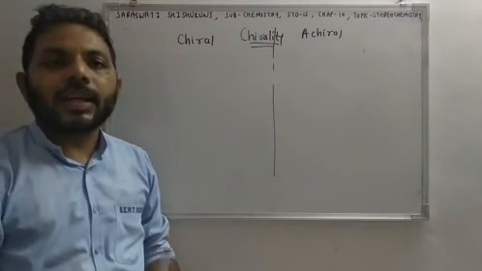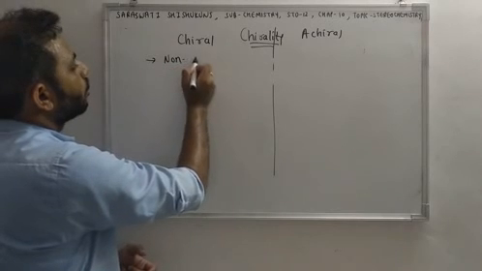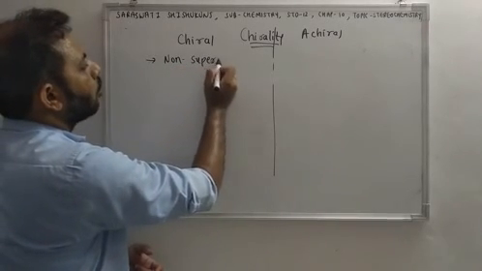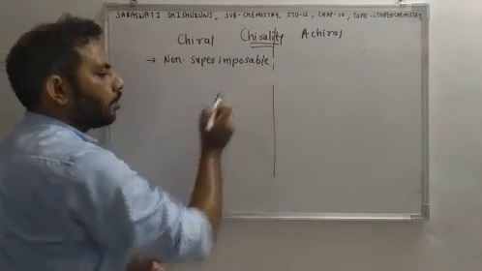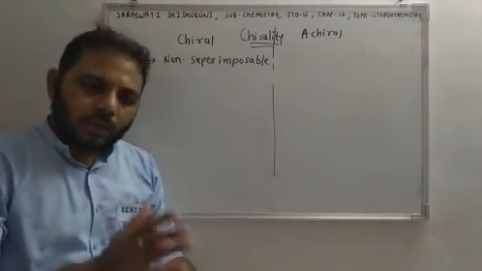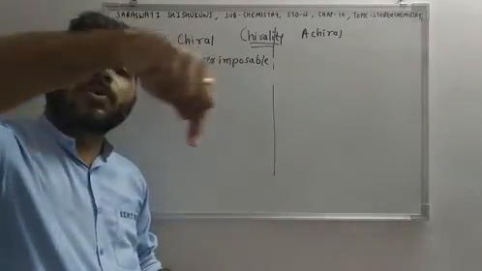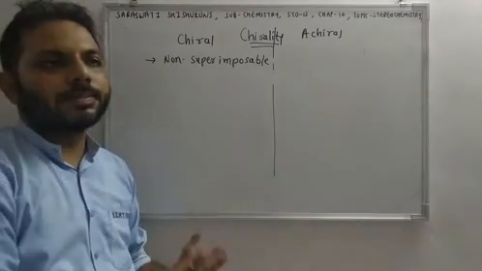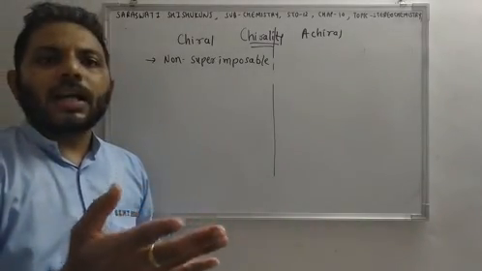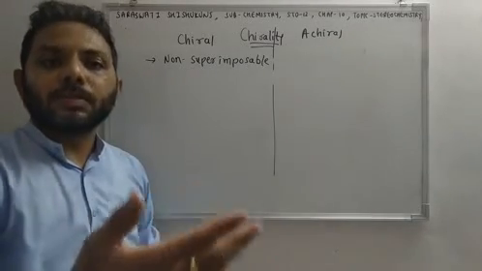So we can say that chiral is non-superimposable. Any object whose mirror image is not superimposed on that object, we can say that it is chiral. So which are the alphabets which are non-superimposable?